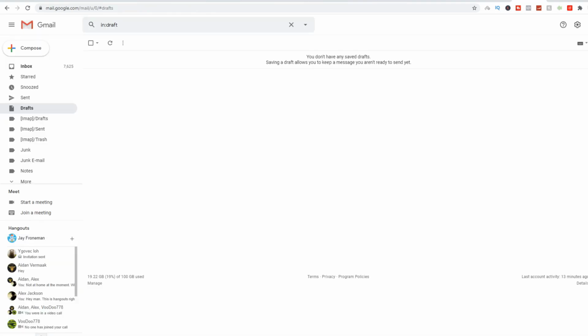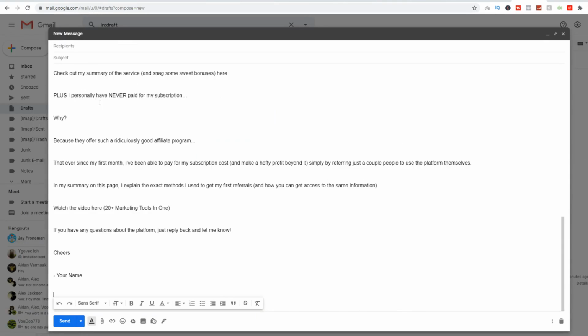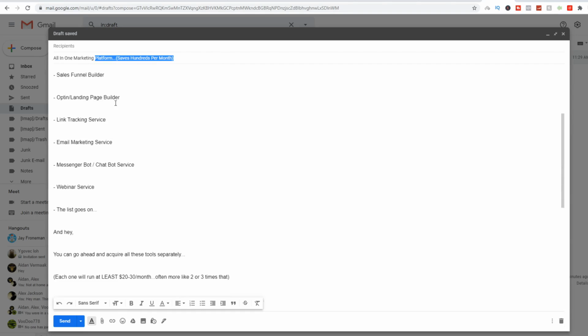Then all you're going to do is come over to gmail.com. You're going to click on compose so we can open up a new email. Let's just open up this full screen, and I'm going to paste this here. And just for the subject, you can put something like all-in-one marketing platform, in brackets, save hundreds per month. So if you're building a business online, you can see everything here.